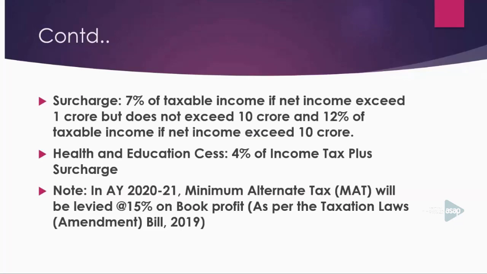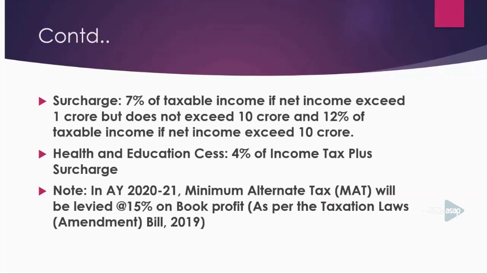Then the most important point I have to communicate to you, learners, as a cost and management accountant, is that in assessment year 2020-21, minimum alternative tax will be levied at the rate of 15% on book profit.